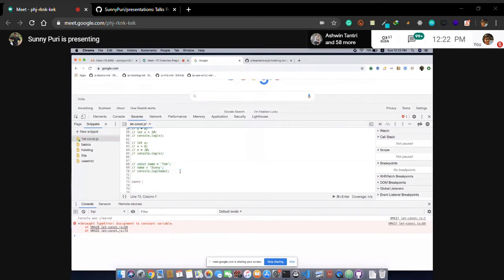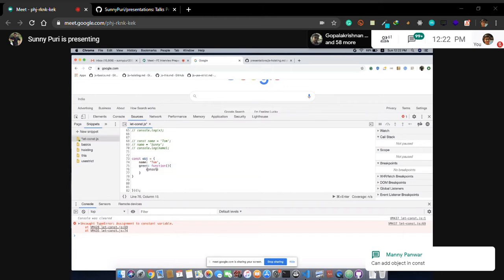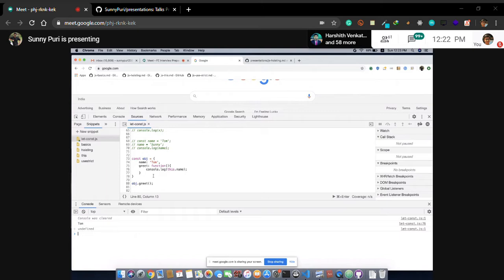So let's say in case of an object, for example, we have name Tom, then we have one method. So basically there is a term: if a function is there in an object, we say it's a method. If a function is written separately, it is a function. So these two terms were there. So console.log this dot name. Okay. So how can we call this function? obj dot read. So this will work perfectly fine.